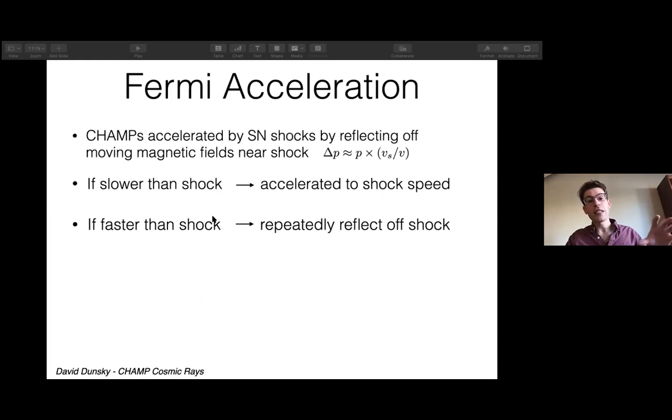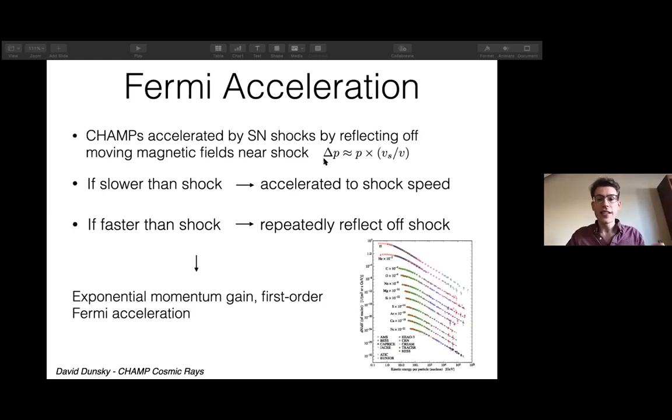So if the champ is moving slower than the shock, it's basically accelerated just to the shock speed. But if it's moving faster than the shock, it's possible to reflect back and forth across the shock front, repeatedly reflecting off this moving wall. It's the moving magnetic fields which are causing this momenta exchange.